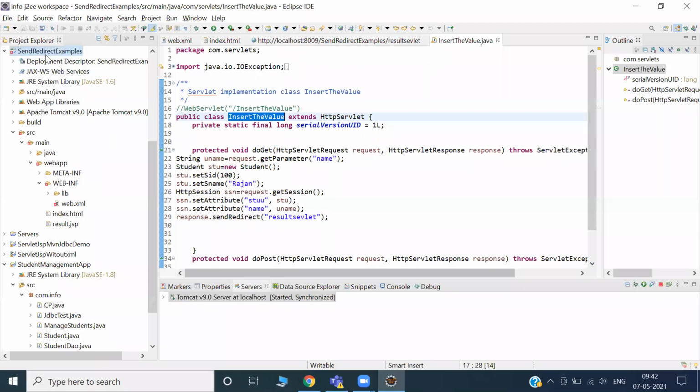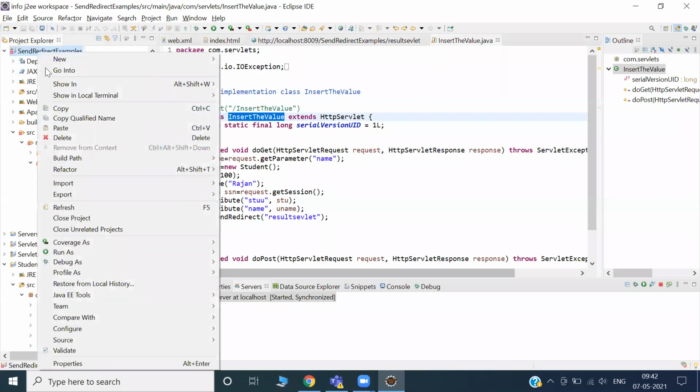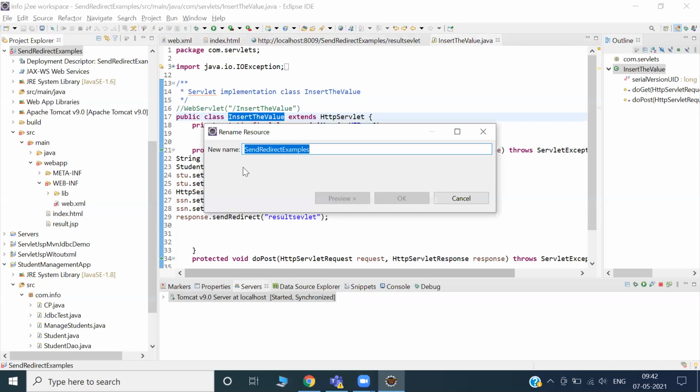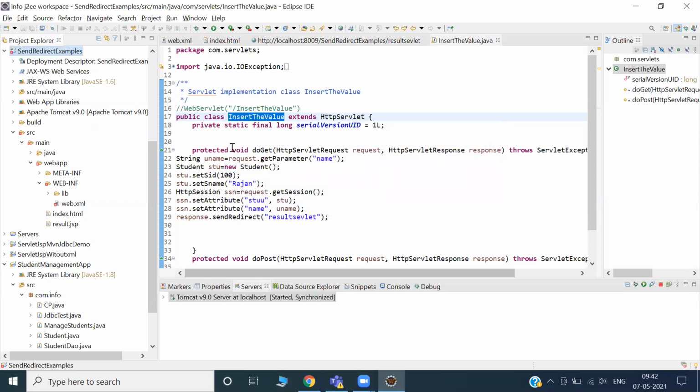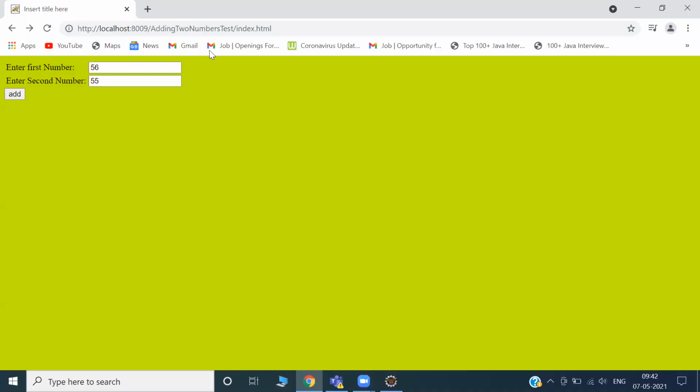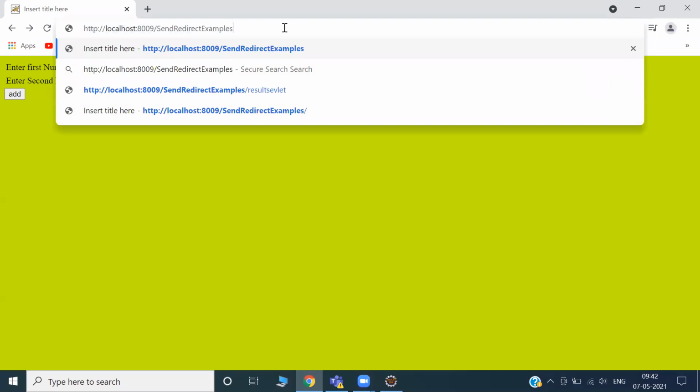Who can tell me how to access this new application with the help of the browser? It is in the internal browser. Copy it from the internal browser, copy your project name, paste it and find it.